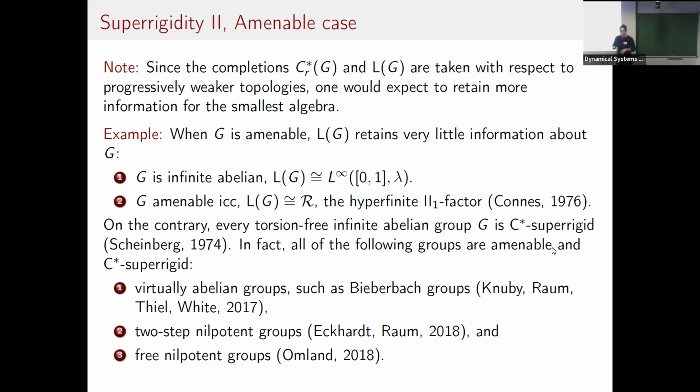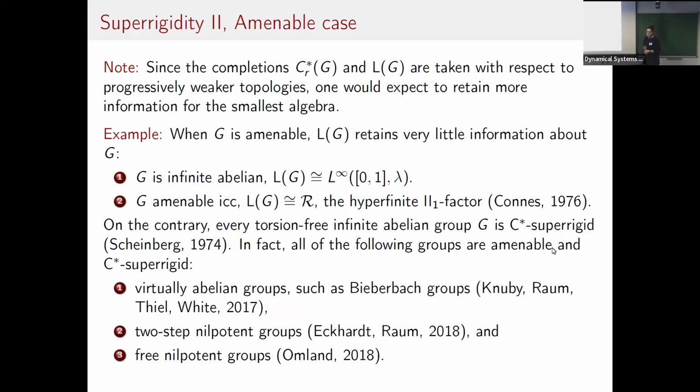So if G is an infinite abelian group, then your group von Neumann algebra always gives rise to L infinity of [0,1] with the Lebesgue measure. So if you have two infinite abelian groups, they will give you the exact same object, which means that at the level of the von Neumann algebra, the only thing that you can say is that the original group was abelian and infinite. That's it, nothing else.